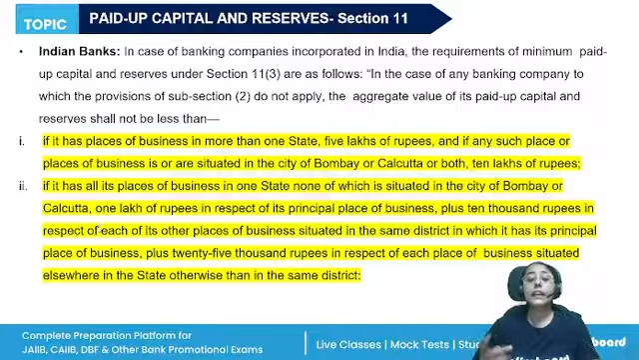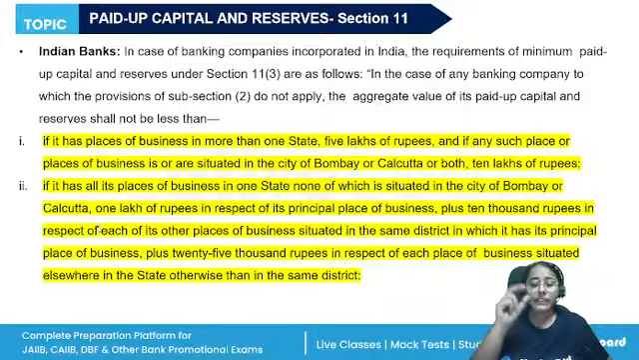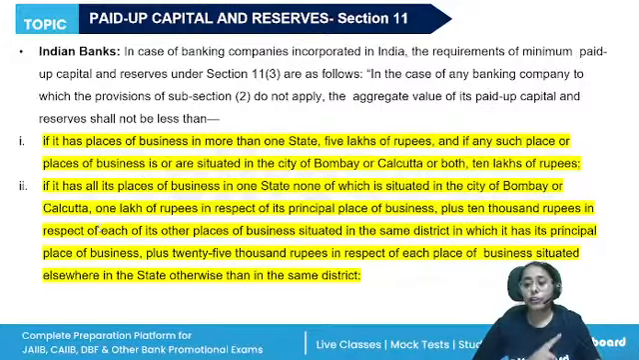If we are talking about the Indian banks, the banking companies incorporated in India, again there are different categories. If it has a place of business in more than one state, then 5 lakh rupees. And if it has any such place of business which is situated in Bombay or Calcutta, then 10 lakh rupees. Mark my words. Module A is completely theoretical things that you have to remember. But these are only the limited things. So, if it has a place of business in Bombay or Calcutta, then 10 lakh rupees. More than one state, 5 lakh rupees.